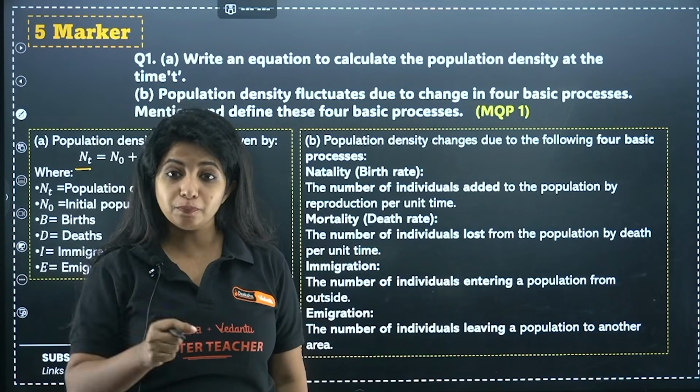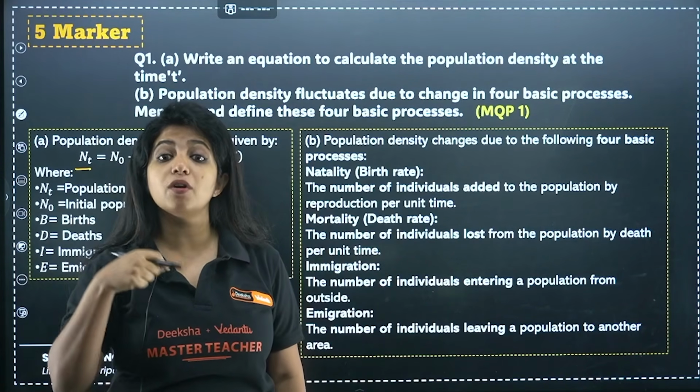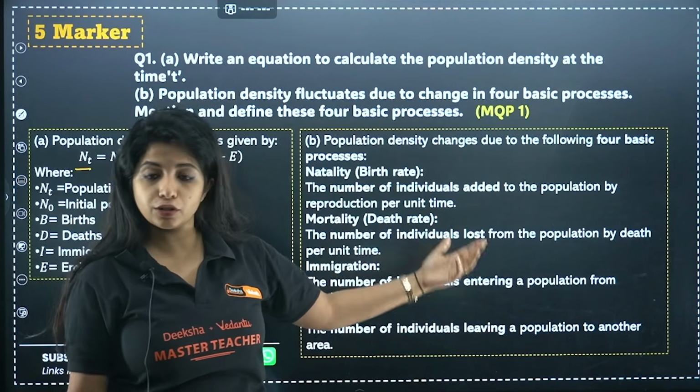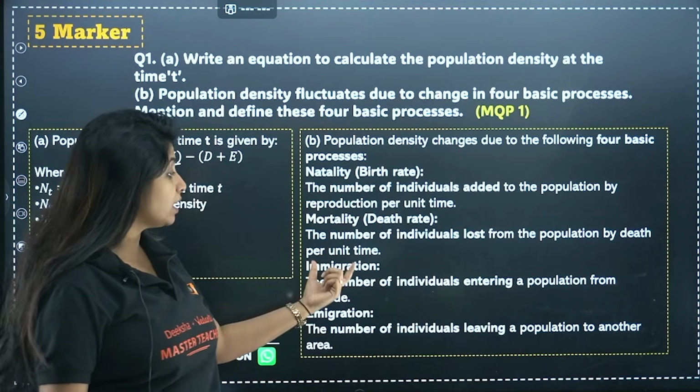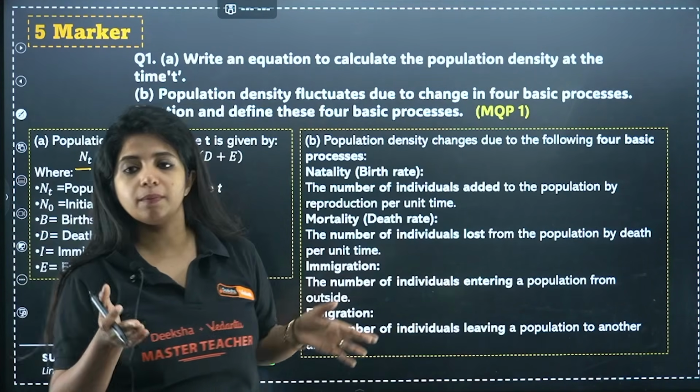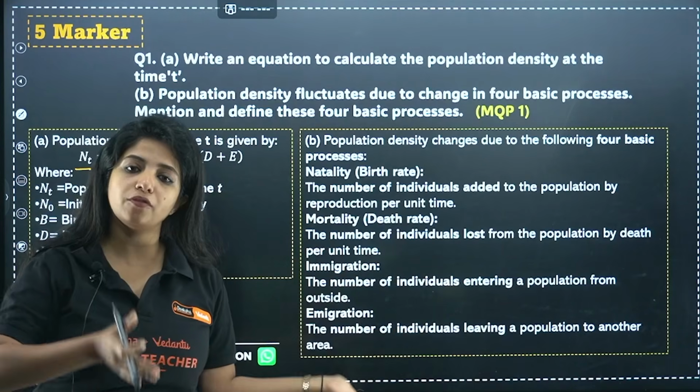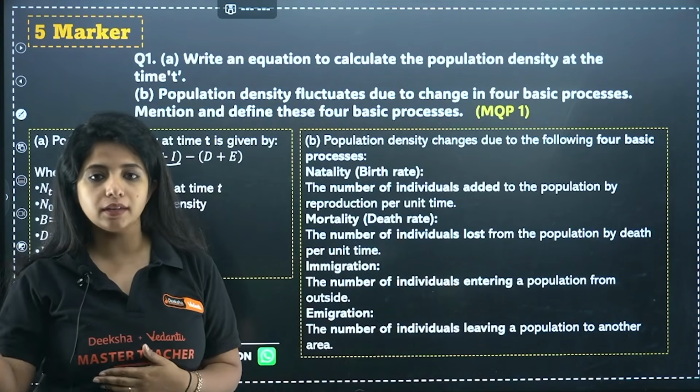Again, you have to put per unit time because it's talking about rate, birth rate, death rate. So time has to be mentioned. Now immigration, the number of individuals entering a population from somewhere. Emigration, the number of organisms leaving a population to another area.